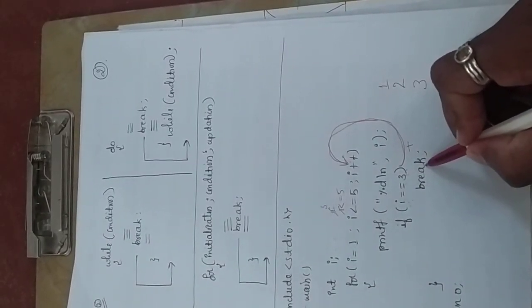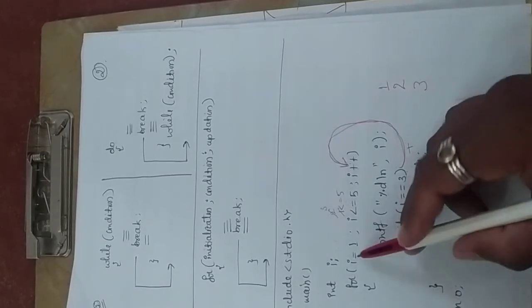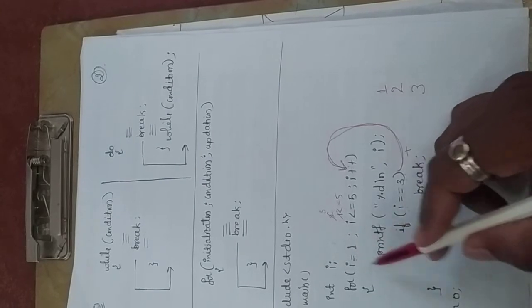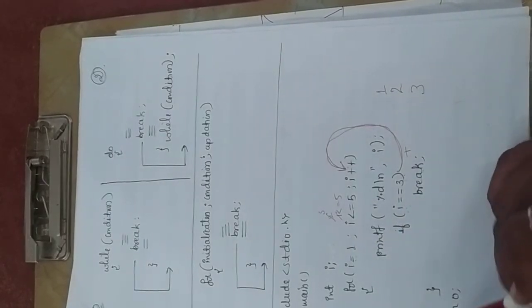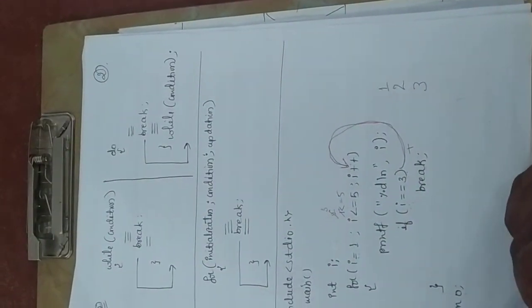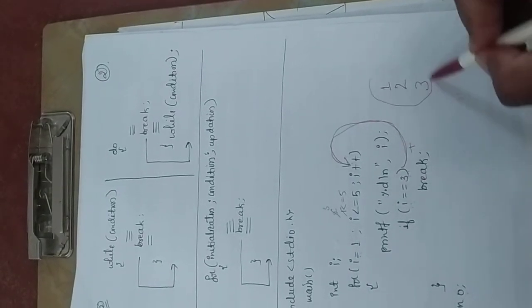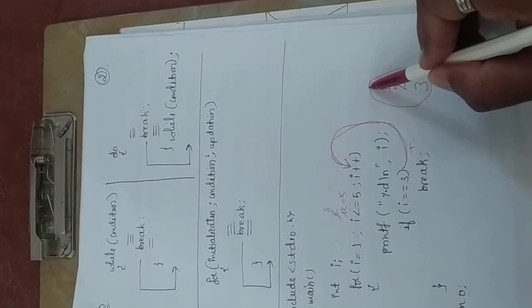When the break statement executes, it terminates the for loop. It means we are going to come out of this for loop, the return 0 statement will execute, then it terminates the program. Got it? So what is the output we have got? Only 1 to 3. Okay?